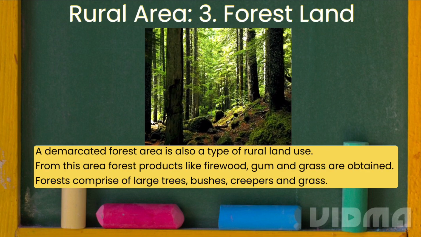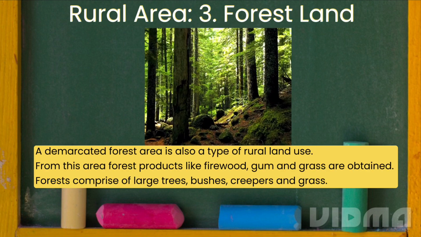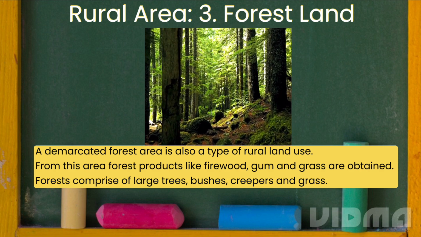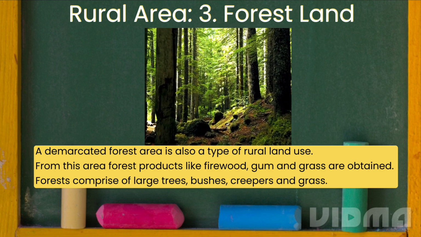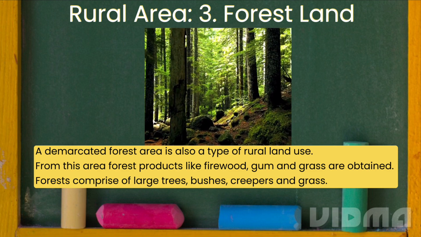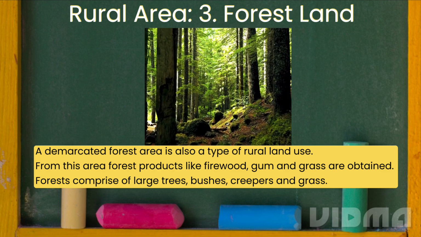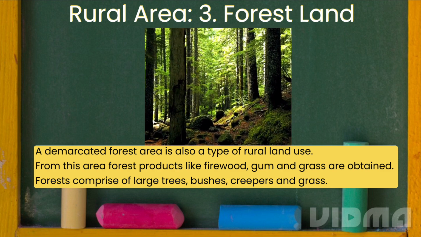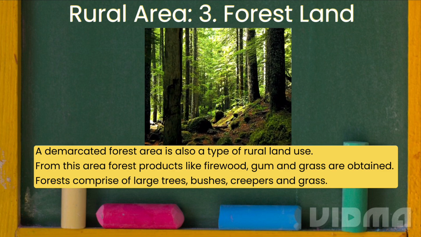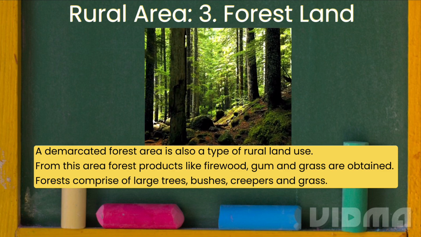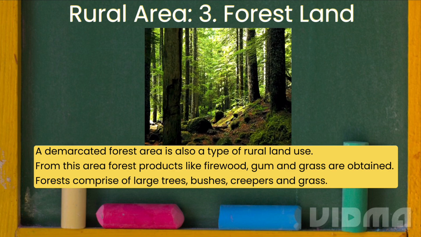The third type of land use in rural areas is forest land. Forest land is the land that is kept aside, a marked area for forest use, from where people obtain forest products like firewood, gum, and grass. Forest comprises large trees, bushes, creepers and grass. So this land is basically the marked land under forest area.